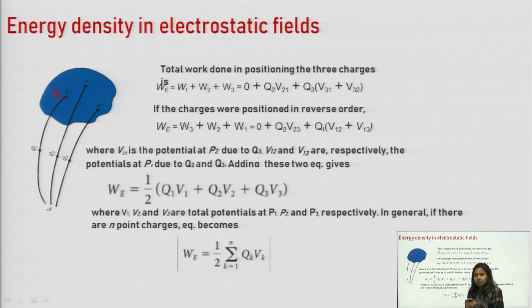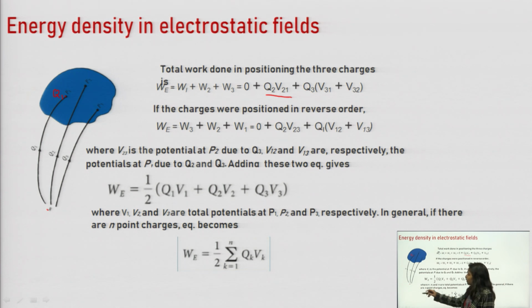So with the help of this we can find the value of work by multiplying potential and charge. So in order to take Q2 from infinity to P2, we need work Q2 multiplied by V21, where Q2 is the charge which we need to place, and V21 is the potential at point 2 due to the charge at point 1.